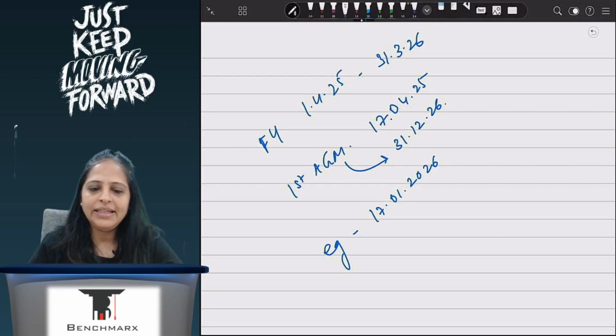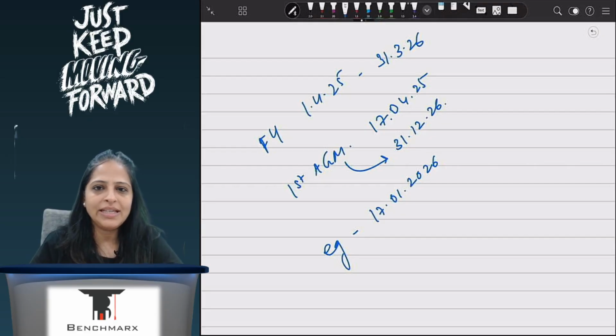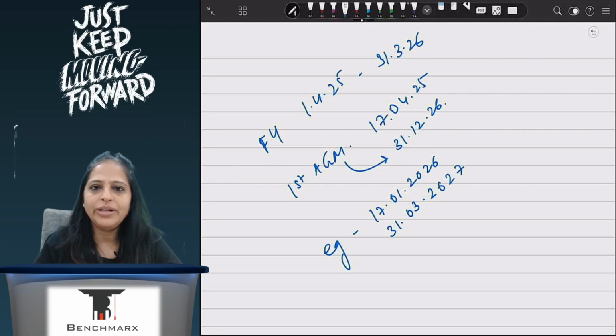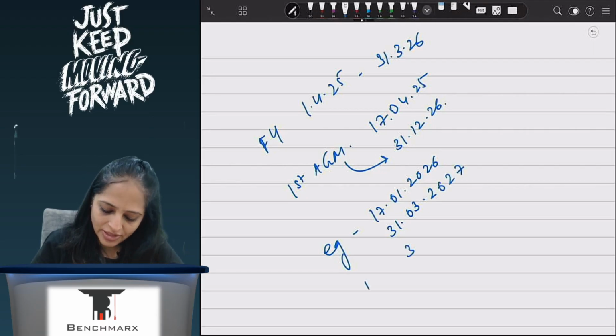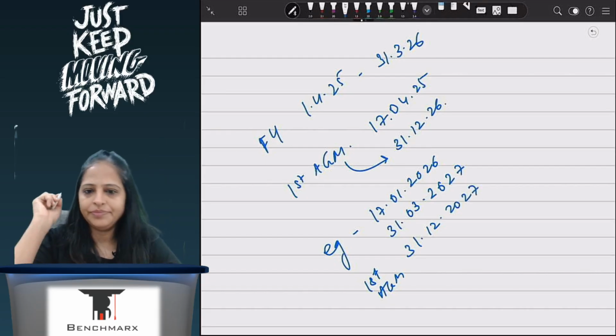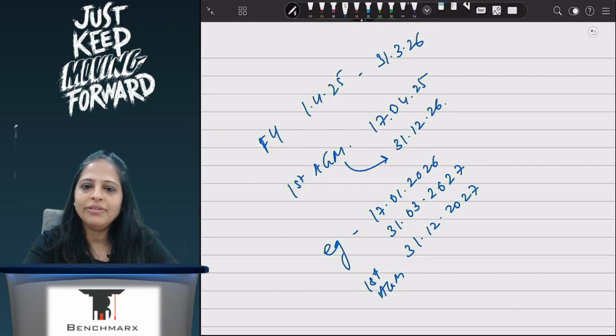If this is asked in the examination, and this will be asked as an MCQ question, this is not going to be like a full-fledged case study unless it's a 2-3 mark case study. So if I am incorporated on 17th of Jan, because I am incorporated after 1st Jan, my financial year ends on 2027. So my first AGM will happen on... Are we understanding? So here your financial year definition plus your AGM concept is being tested.